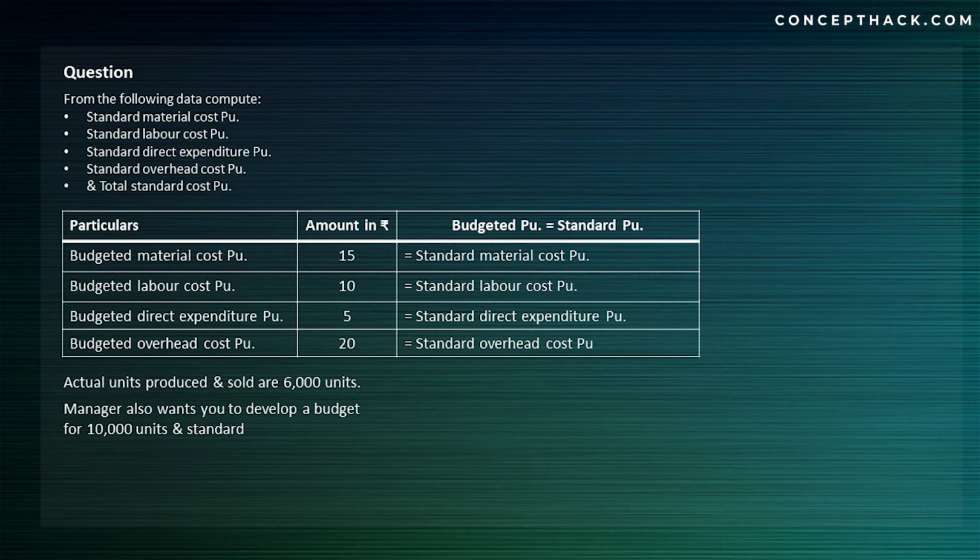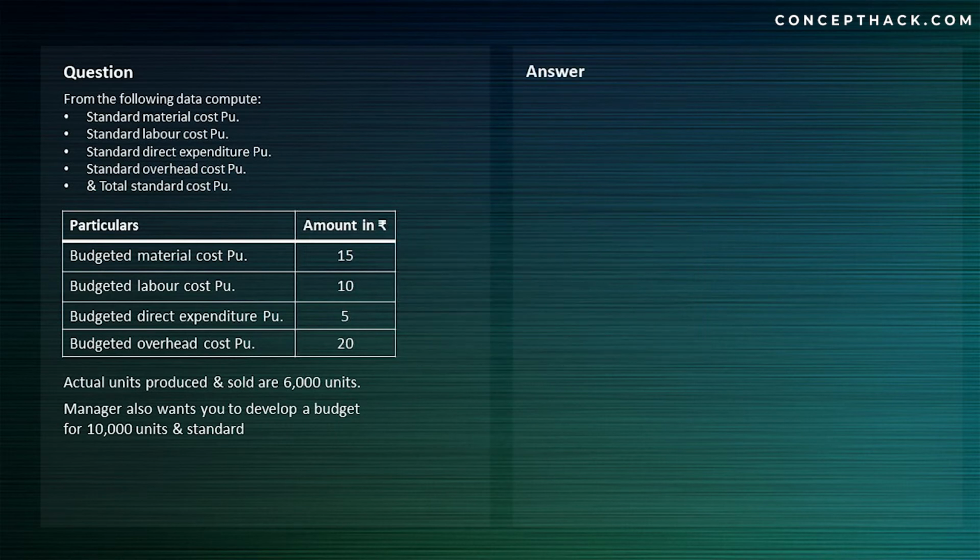So in our given example, budgeted material cost per unit, which is 15, is also standard material cost per unit. Budgeted labor cost per unit, which is 10, is also standard labor cost per unit. Same way, budgeted direct expenditure per unit, that is rupees 5, is also standard direct expenditure cost per unit. Same way, budgeted overhead cost per unit, that is 20, is also equal to standard overhead cost per unit. Now they want you to create budget and they want you to create a standard.